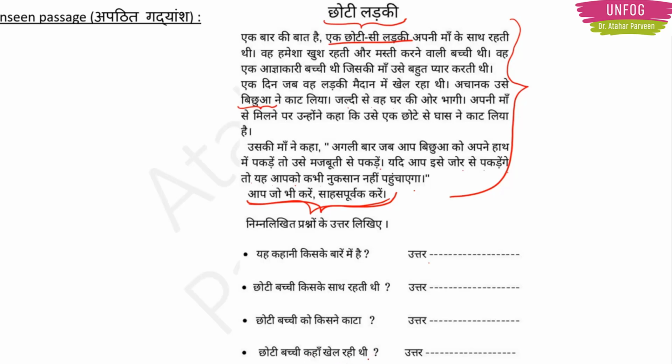Where was the little girl playing? She was playing in the playground, right? How will we answer that in Hindi? वह छोटी सी लड़की मैदान में खेल रही थी. That's all. So we have answered these questions very easily, right?